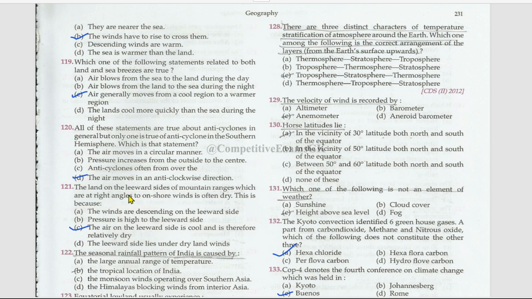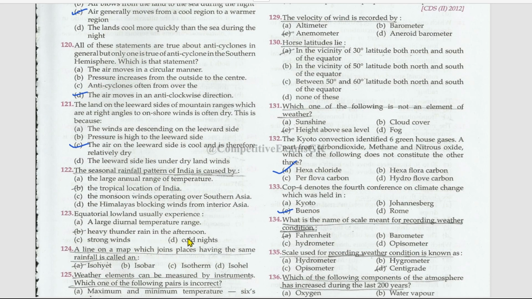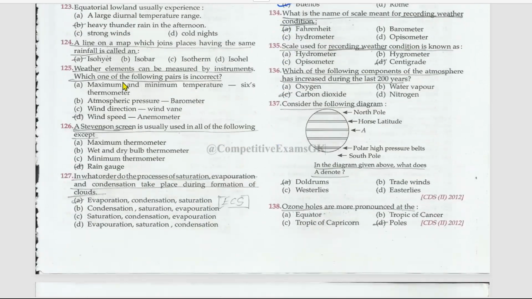The land on the leeward sides of mountain ranges, which are at right angles to onshore winds, is often dry. This is because the air on the leeward side is cool and is therefore relatively dry. The seasonal rainfall pattern of India is caused by the tropical location of India. Equatorial lowlands usually experience heavy thunder rain in the afternoon. A line on a map which joins places having the same rainfall is called as isohyet.